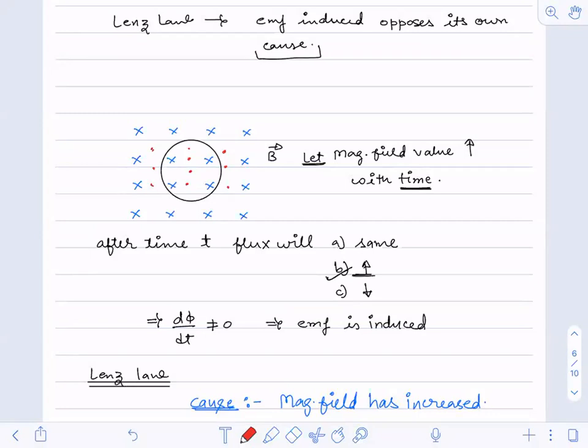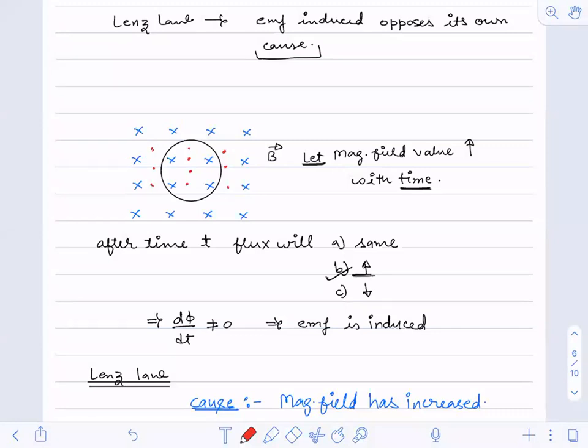So you tell me that due to this coil, which is having a current. Now, if there is an EMF, there will be a current. You should not have any doubt in that. If there is an EMF and it is a closed circuit, there will be a current. Now we know that the current carrying coil produces a magnetic field. Now you tell me, the direction of magnetic field is given to me. I know the direction of magnetic field set up by the coil. Can I tell the direction of current? Yes.